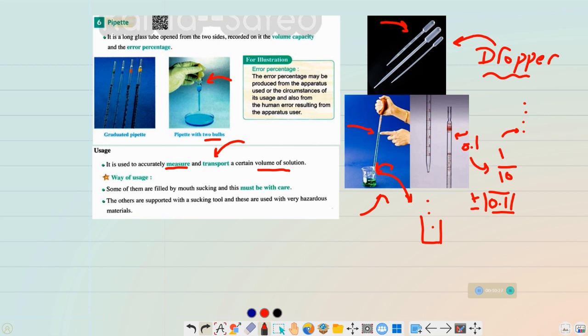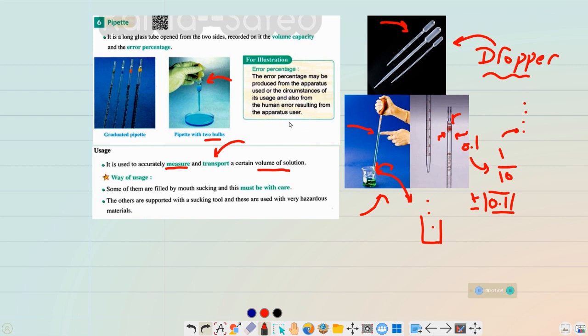So again, the pipette is a long glass tube open from two sides. The upper one is used to vacuum the pipette, and the lower one is used both for inserting and releasing the solution. And there is a number recorded on the pipette showing us the volume capacity and the error percentage. That one is the volume capacity, and that one is the error percentage.